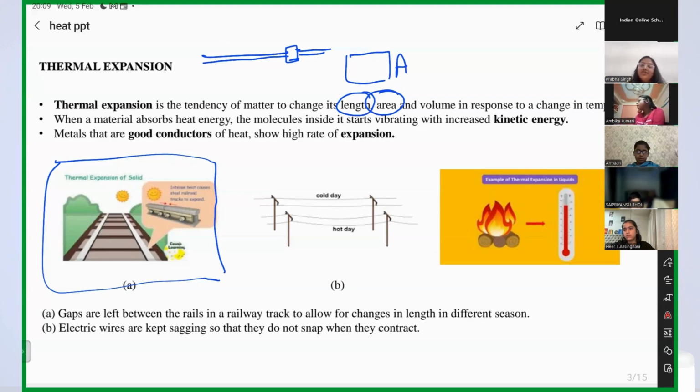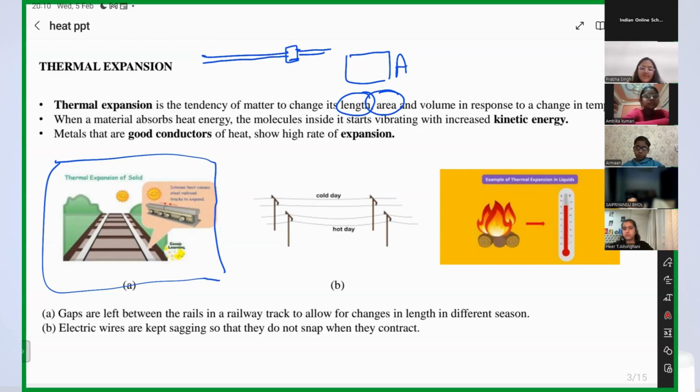Yes, very good, Sai. It's really very good. What happens? The railway tracks are made up of metals or insulators? Metals. And what happens whenever you apply heat to metals? Are metals good conductors of heat or bad conductors of heat? Good conductors. Yes, it's a good conductor of heat. Okay, Shravani, I want your response. Okay, good conductor of heat.